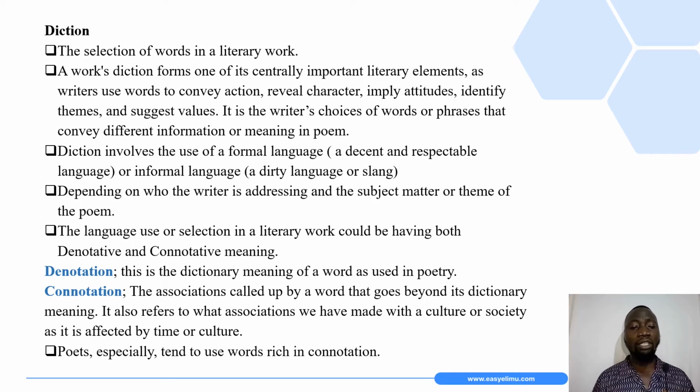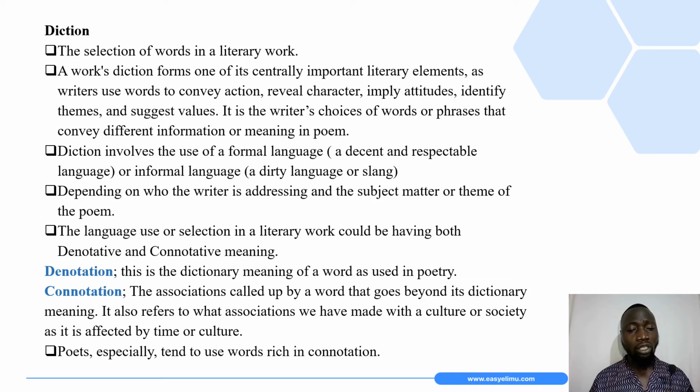Talking about denotative and connotative meaning, we are coming across two terminologies. Denotation is the dictionary meaning of a word as used in a poem. This is when a poet decides to use a given word, and the meaning of that word according to how it has been used in the poem is a denotative meaning.